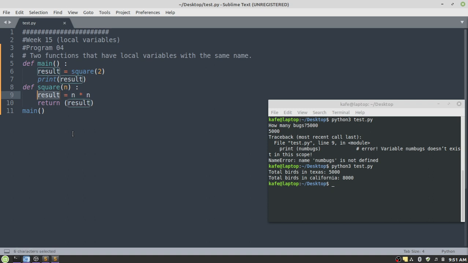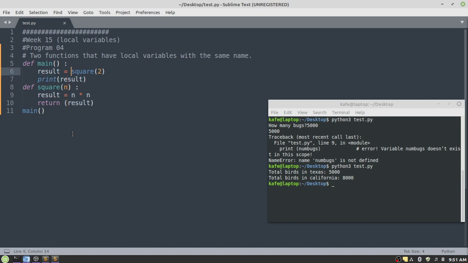Next we have a variable of the same name. There is a result, but it refers to a different result because it is a local variable. And we are going to multiply n by n. So the value of n is 2. 2 multiplied by 2, you will get 4, and the 4 will be assigned to this variable result. The next statement of this function at line number 10 is the return statement, and you are quite familiar with the return. It will return this value to the location from where we called this function. The value of result is 4.